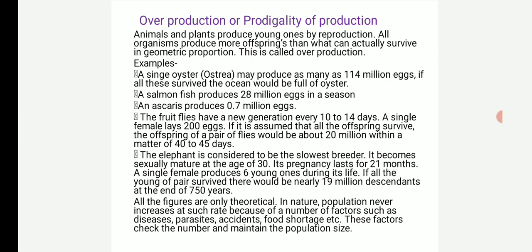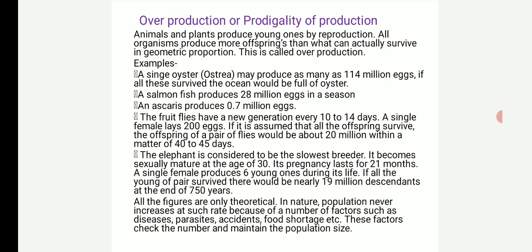Examples. Number one, a single oyster may produce as many as 114 million eggs. If all these survived, the ocean would be full of oyster. Number two, a salmon fish produces 28 million eggs in a season. Number three, an ascaris or roundworm produces 0.7 million eggs.